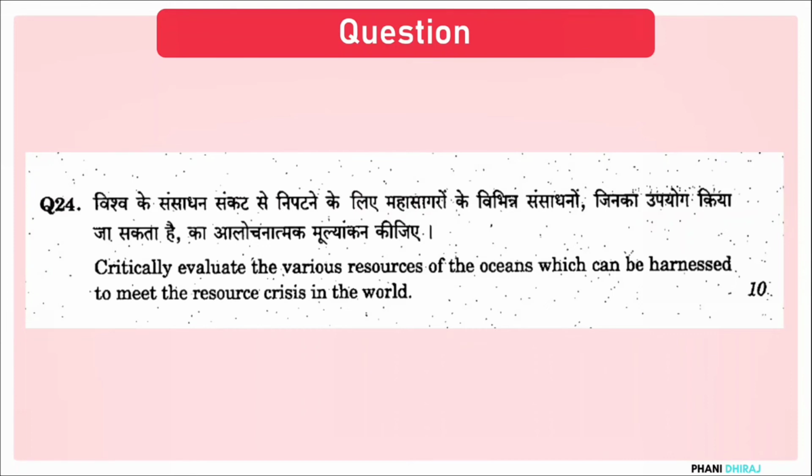Now you need to understand what are the various resources of oceans also. So you have to outline in a simple way what are the resources that humans can harvest from oceans. So you have to talk about natural resources from the oceanic world.